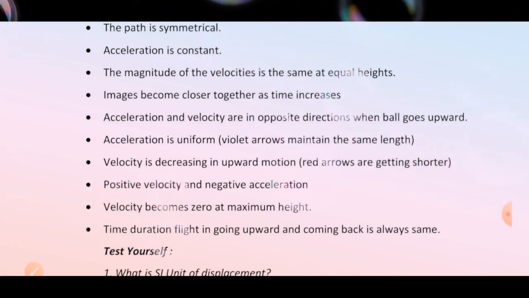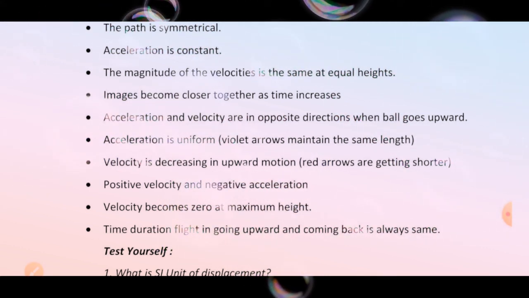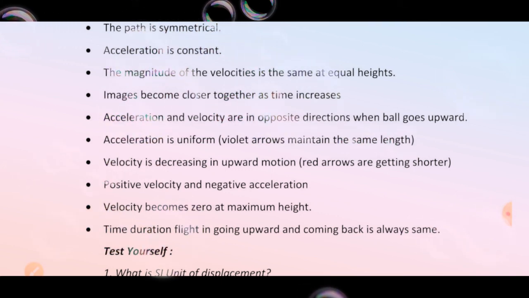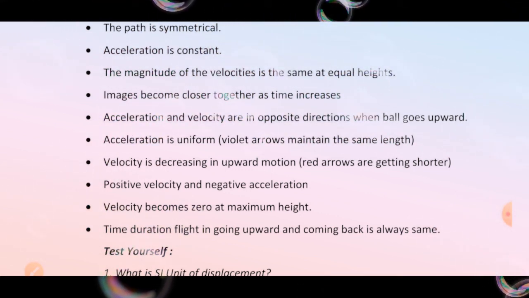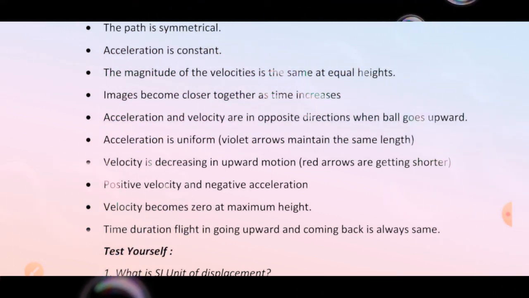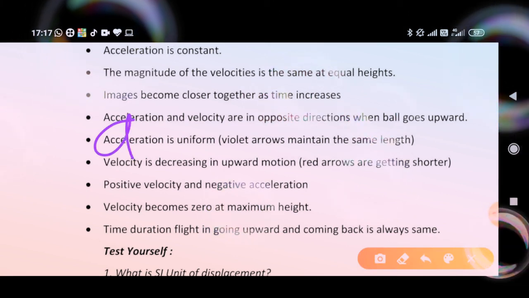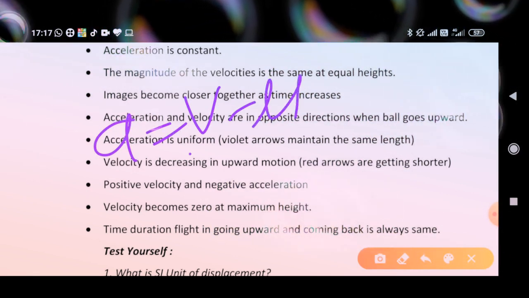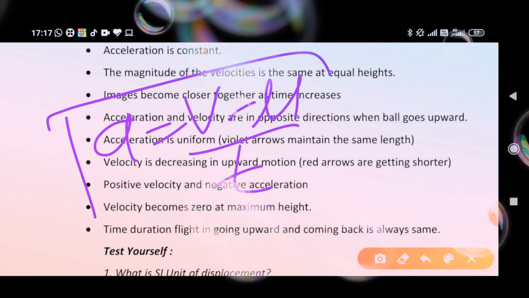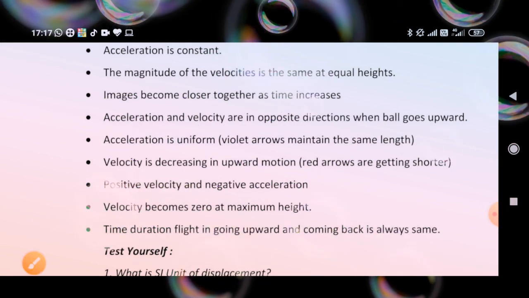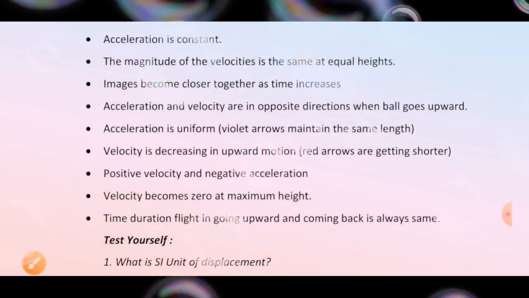Positive velocity means on increasing velocity, acceleration decreases, because acceleration a equal to v minus u by t. At maximum height velocity becomes zero. The time duration of flight in going upward and coming back is always the same.